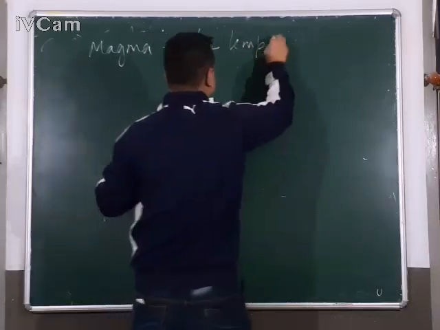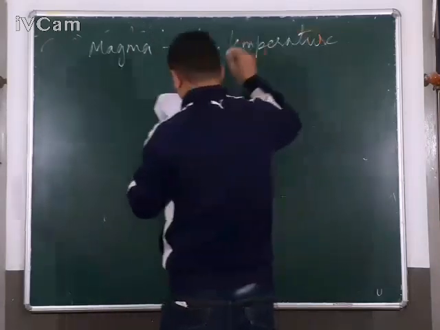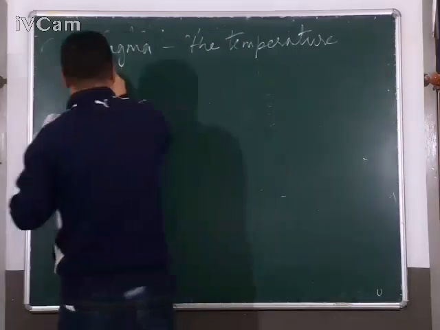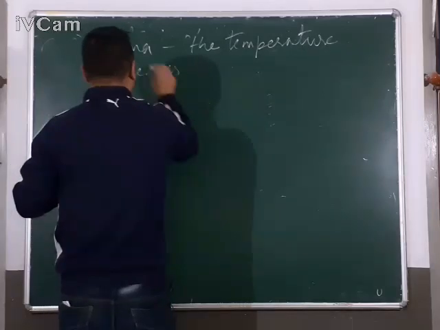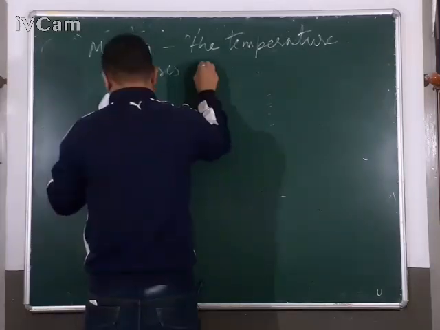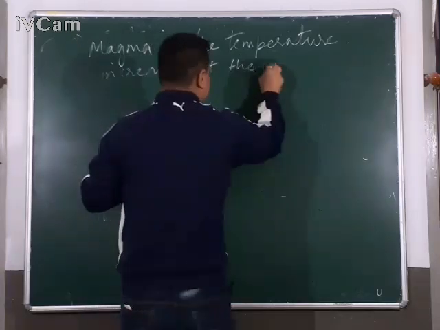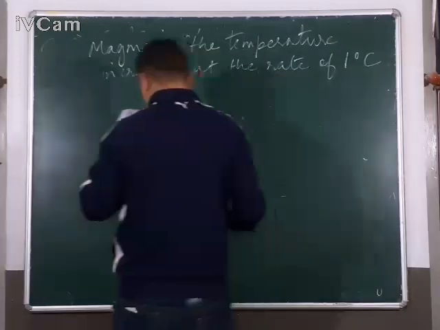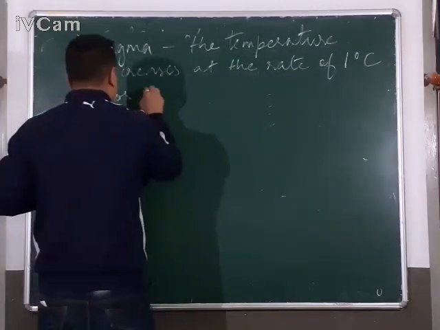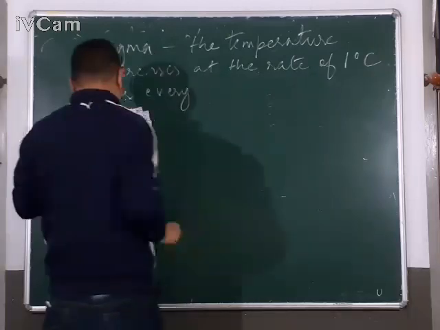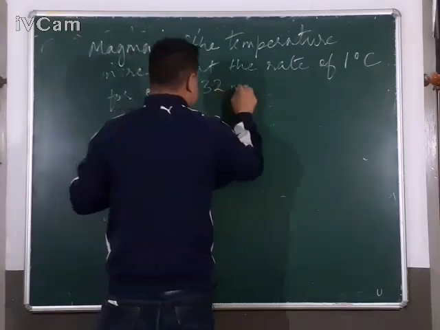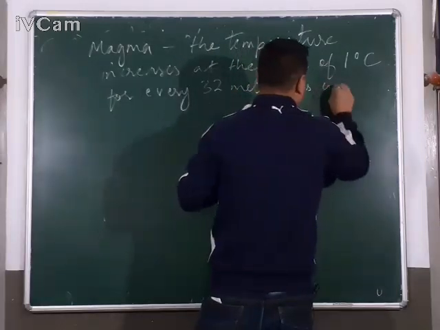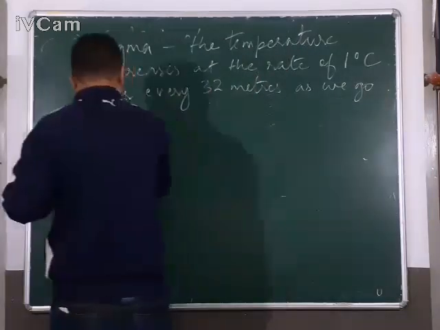The temperature increases at the rate of 1 degree Celsius for every 32 meters as we go down below the earth.